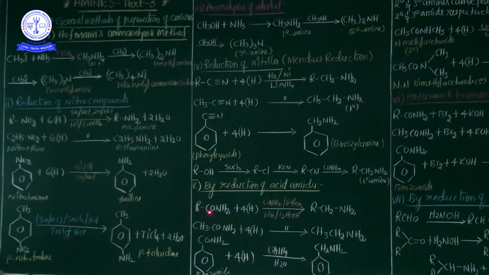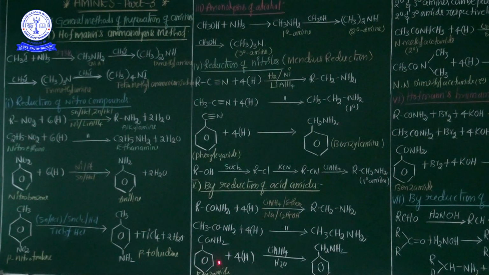Now see here an example, RCONH2, a 1 degree amide, treated with 4H under the optimum conditions. Finally 1 degree amines are liberated. This is the general equation. Now the example: CH3CONH2, acetamide, treated with 2 moles of hydrogen, or 4 hydrogen atoms, under the same optimum conditions. 1 degree amines are obtained. This is the actual aliphatic amine preparation method.